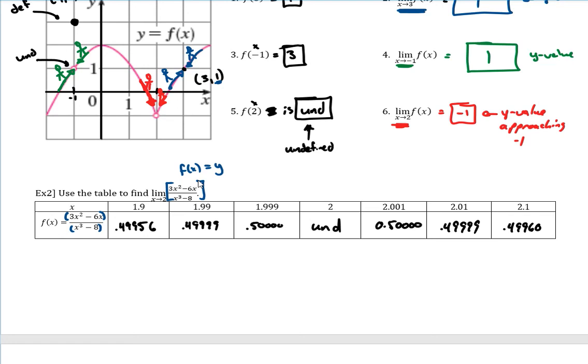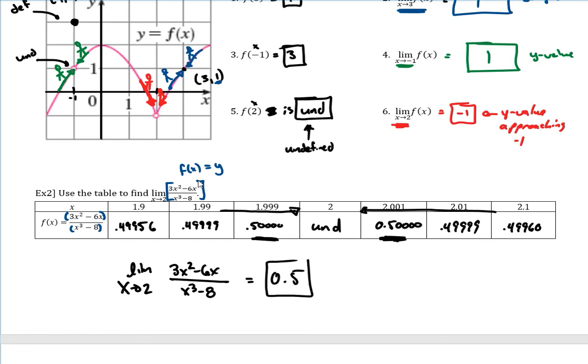Okay, so this is our x approaching 2. As x gets close to 2 in both directions here, it looks like it's headed toward 0.5. So these are starting to look pretty much the same. So that means this limit, the limit as x goes to 2 of 3x squared minus 6x over x cubed minus 8, is headed toward those decimals right there of 0.5.